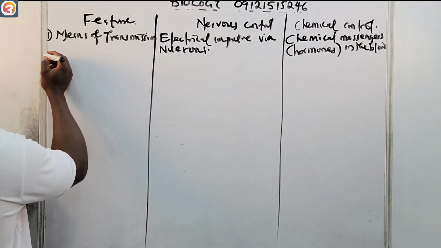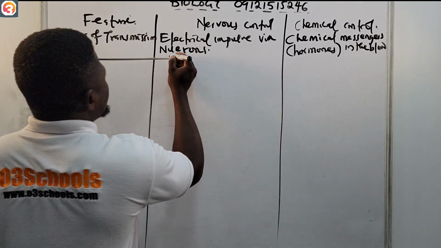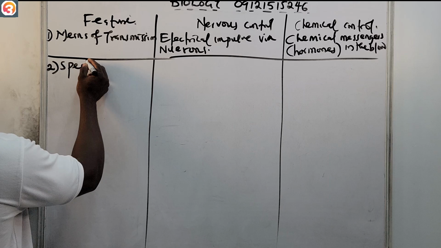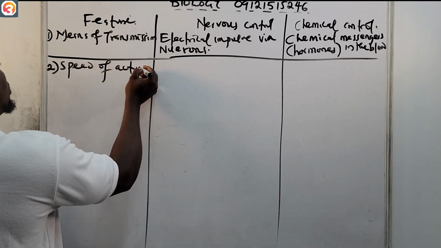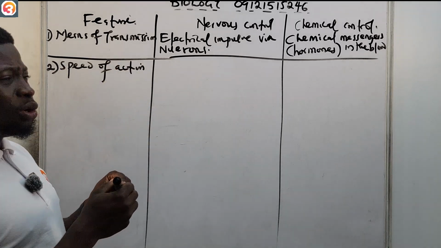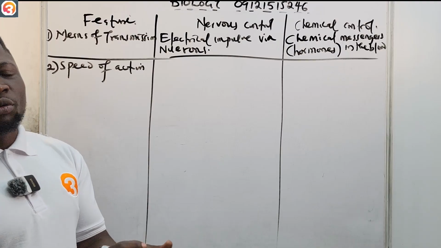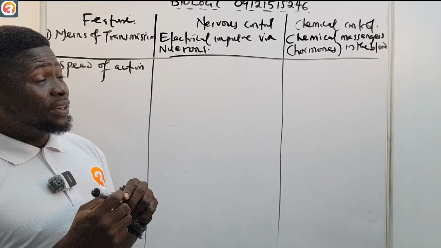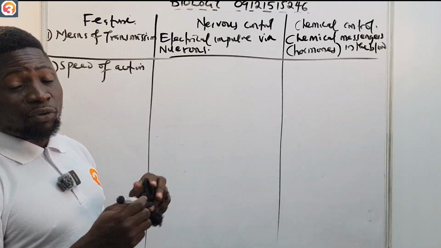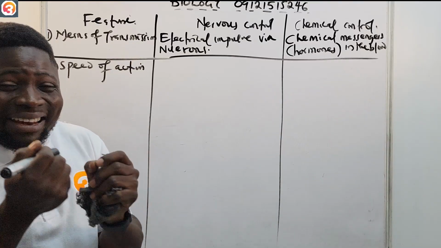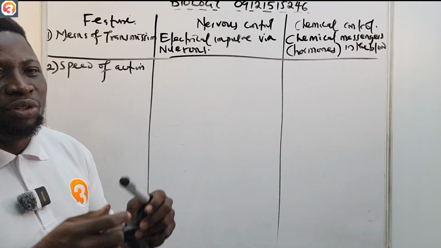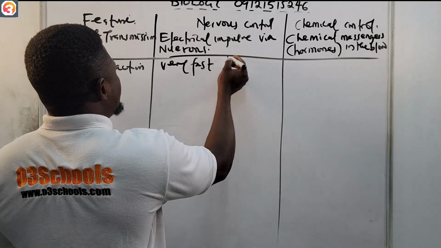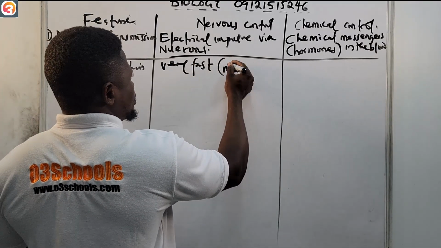Then number two, speed of action. When this is done, is it transmitted very fast or very slow? For nervous control, it is very, very fast. The speed of action is very fast, usually in milliseconds.